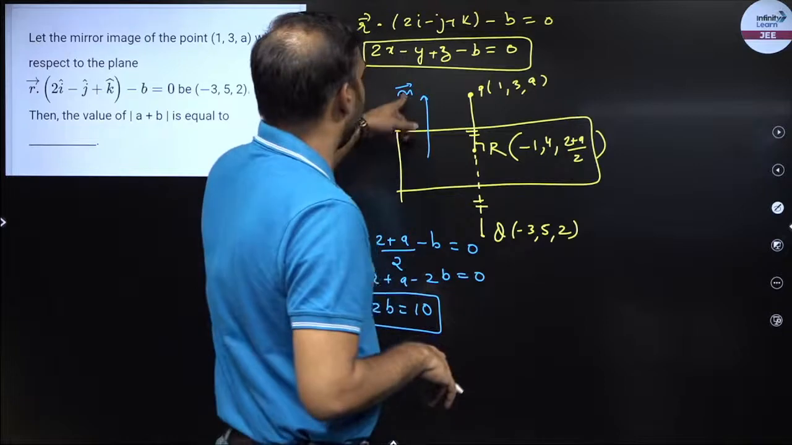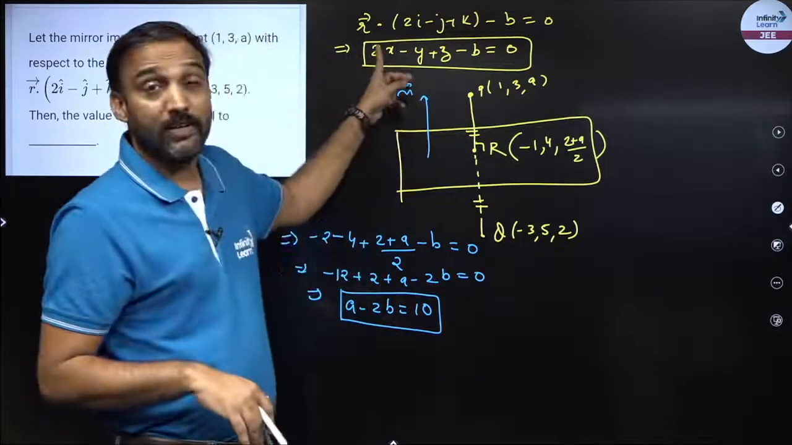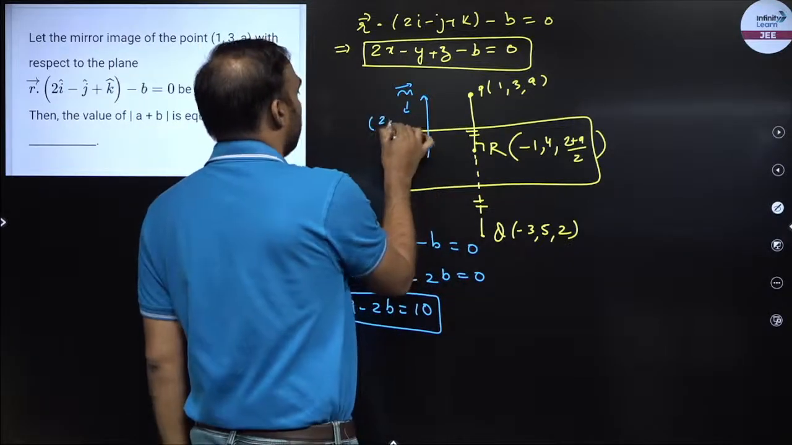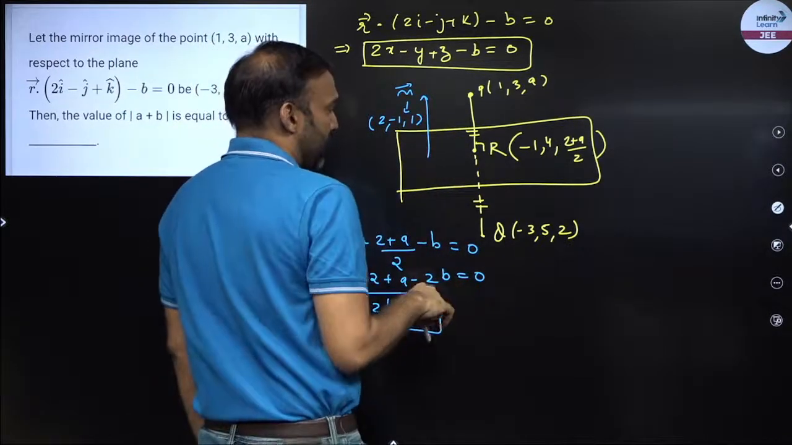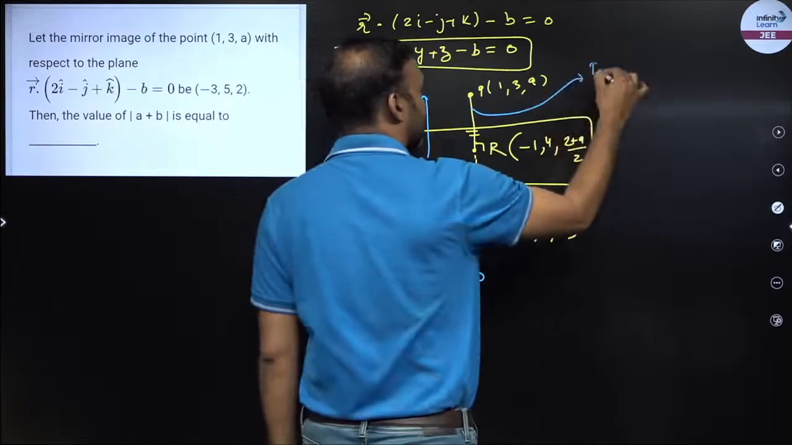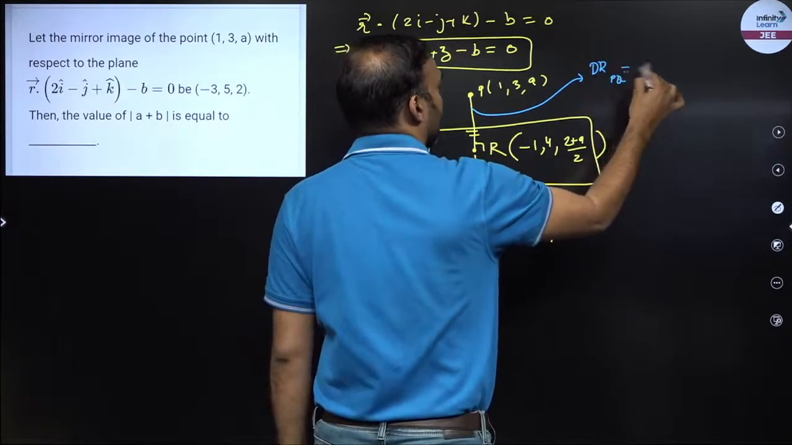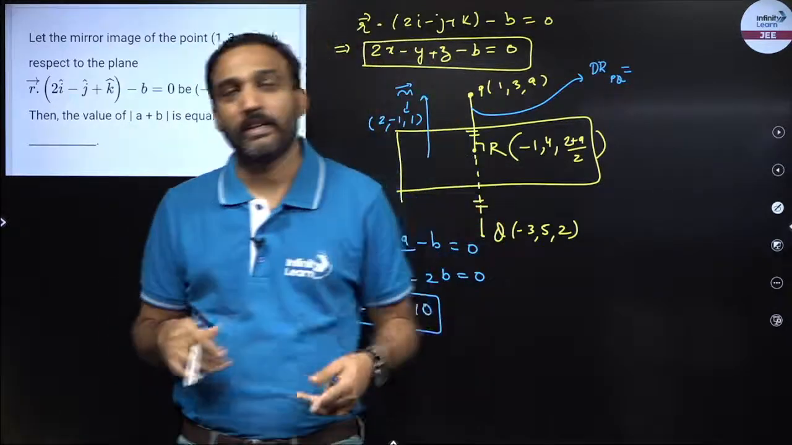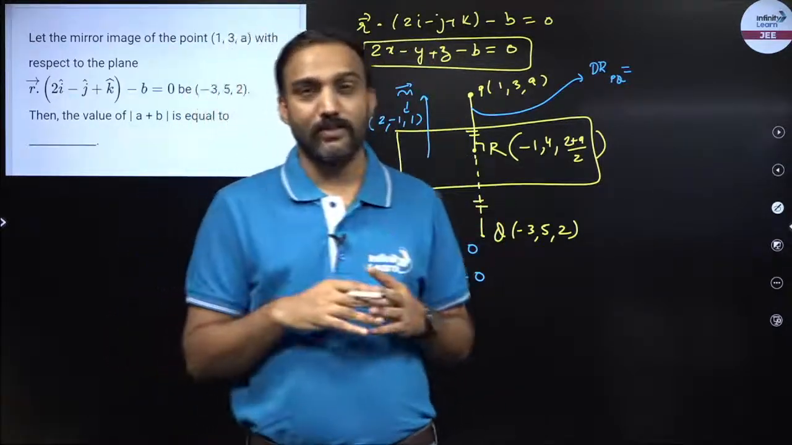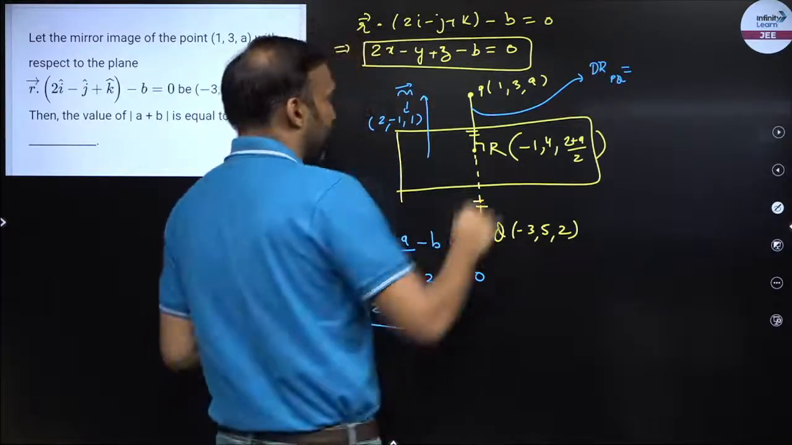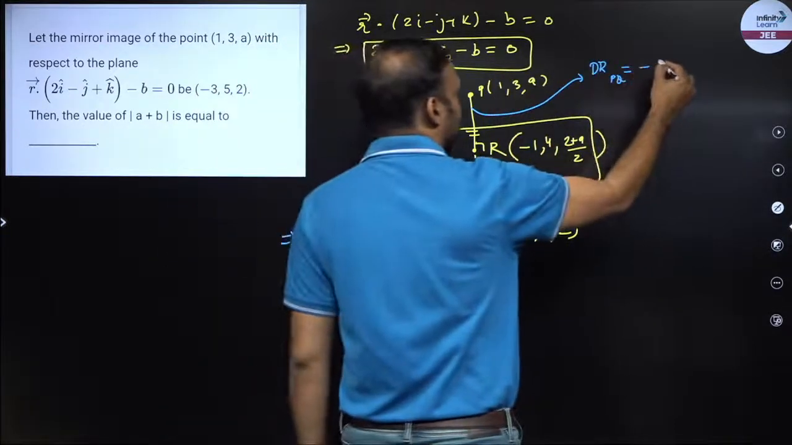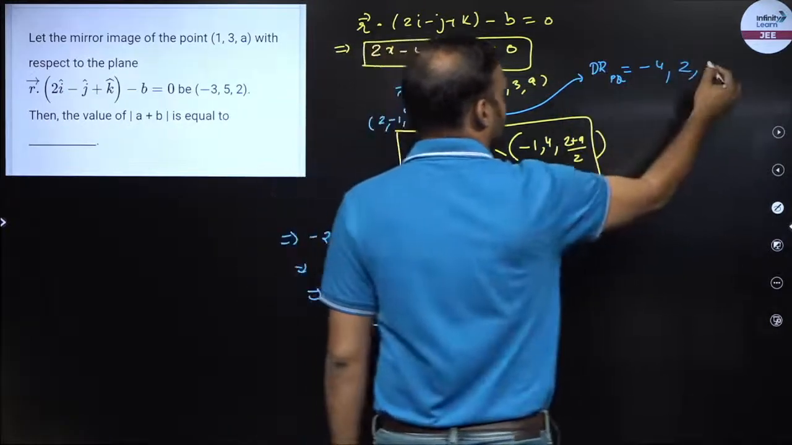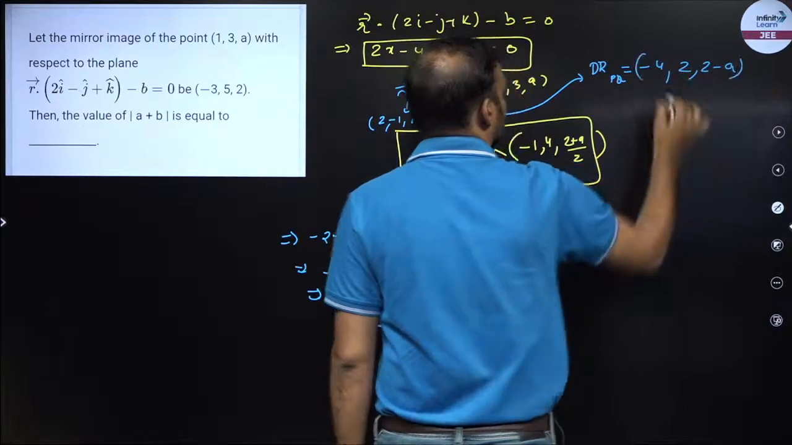So where will we get the DRs of the n vector from? We'll find it from the equation of the plane. So its DRs are 2, -1, 1. And how will we find the DRs of PQ? If 2 points are given and we have to find out the direction ratios, we say x2 minus x1, y2 minus y1 and z2 minus z1 would be the DRs. So over here -3 minus 1, so that is -4. 5 minus 3, 2, and 2 minus a. These are the DRs of PQ.